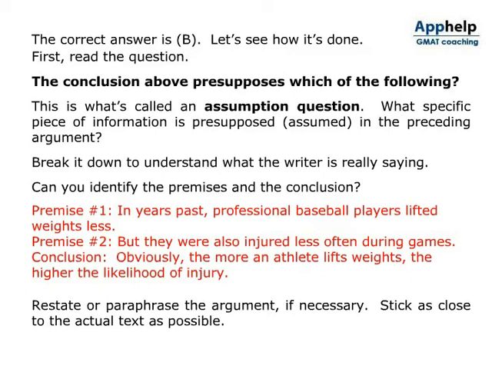Break it down to understand what the writer is really saying. Can you identify the premises and the conclusion? Premise number 1. In years past, professional baseball players lifted weights less. Premise number 2. But they were also injured less often during games. Conclusion. Obviously, the more an athlete lifts weights, the higher the likelihood of injury. Restate or paraphrase the argument, if necessary. Stick as close to the actual text as possible.